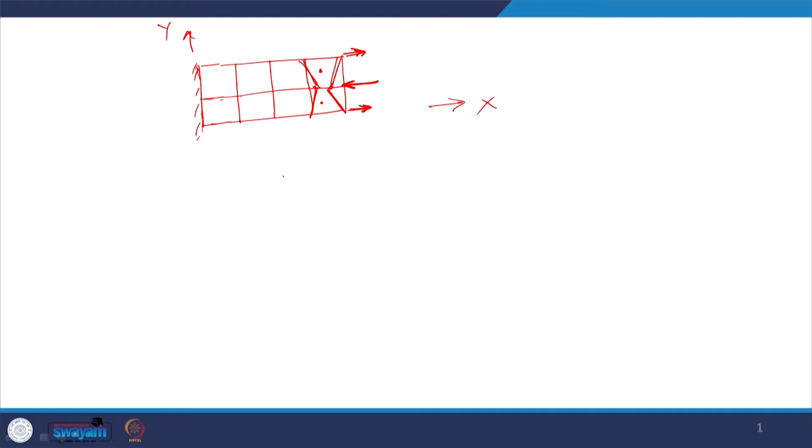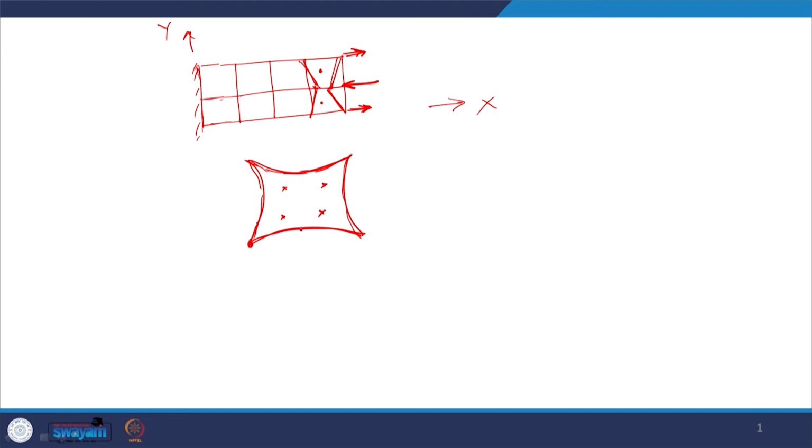And similarly, if I use an 8 node quadrilateral which has been distorted, and the deformation shape is a parabolic variation, and this element has been evaluated using 2 by 2 reduced integration.